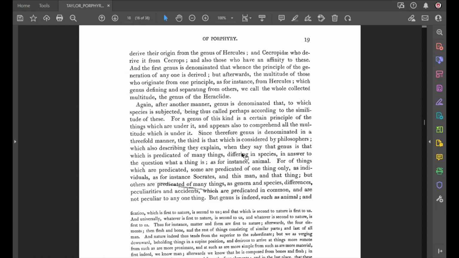The first genus is denominated that from which the principle of the generation of anyone is derived. But afterwards, the multitude of those who originate from one principle, as for instance from Hercules, which genus, defining and separating from others, we call the whole collected multitude the genus of the Heraclidae.